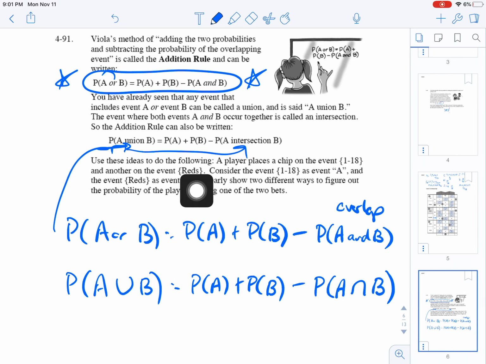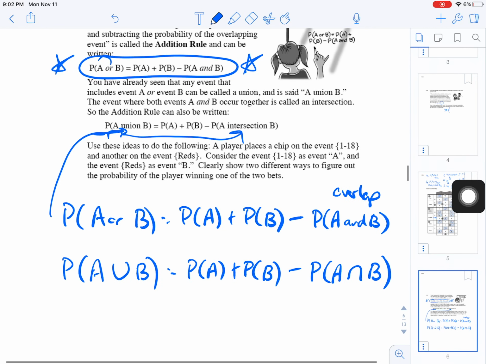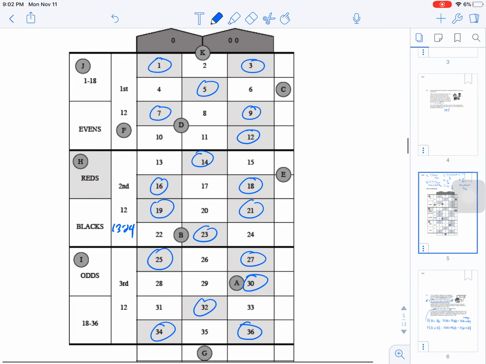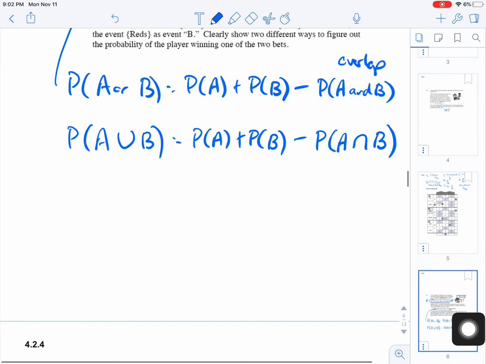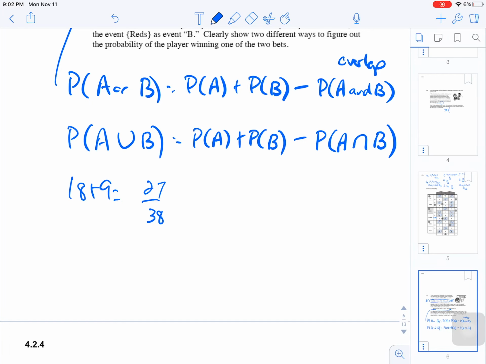Okay, so now we're going to find out, a player places a chip on 1 through 18 and another on the reds, and we want to figure out when they are going to win either or. So 1 through 18 or a red. 1 through 18 is all of these, up through 18, or a red. So there's 18 here, and then plus 1, 2, 3, 4, 5, 6, 7, 8, 9. So 18 plus 9 is 27 out of 38.